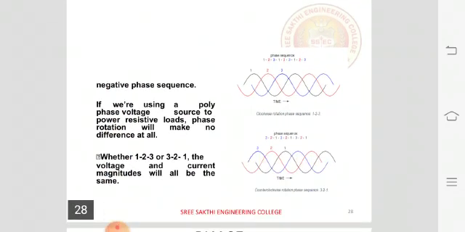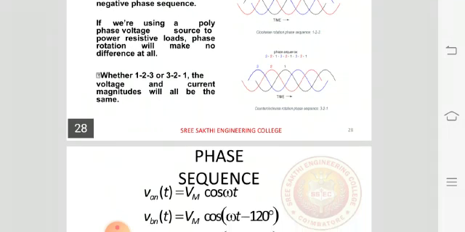So you can get the negative phase sequence. If we are using a polyphase voltage source to power resistive loads, phase rotation will make no difference at all, whereas the voltage 1 to 3 or 3 to 1 and the current magnitudes will always be the same.